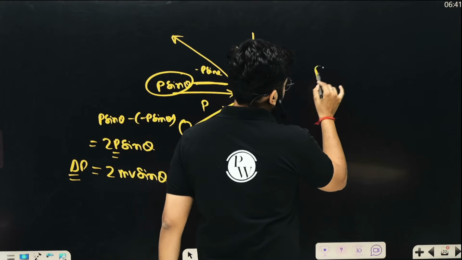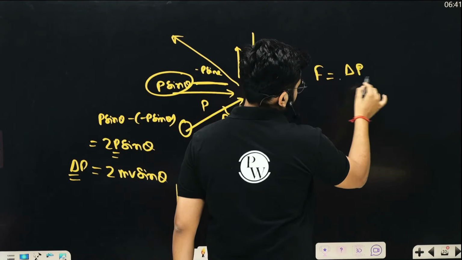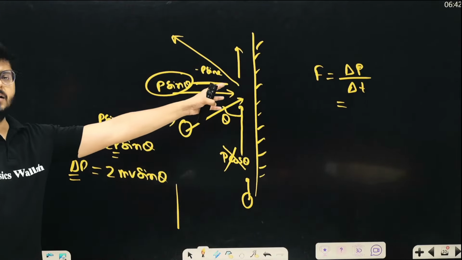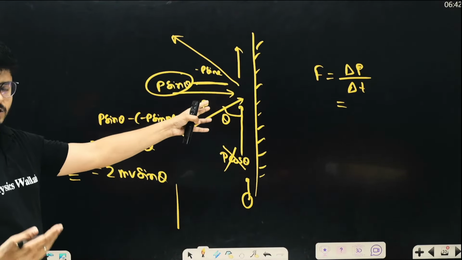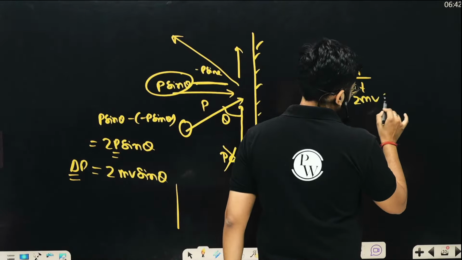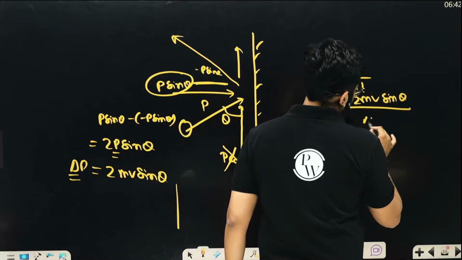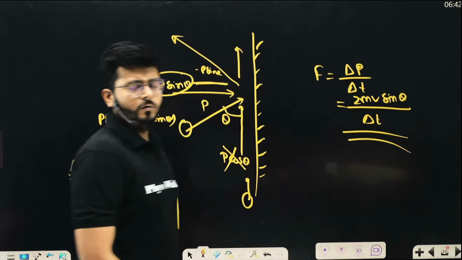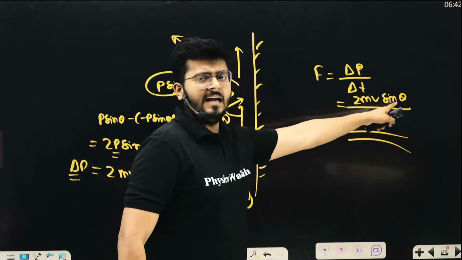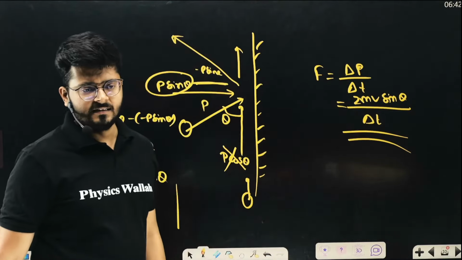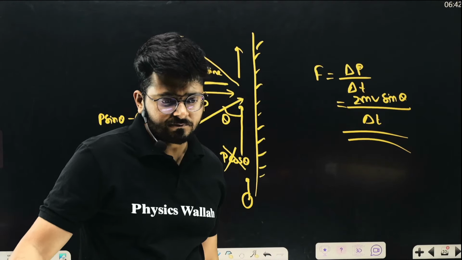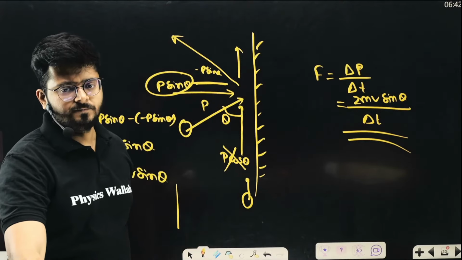And you know that the force applied is the rate of change of momentum, delta p upon delta t. Force applied in any interaction is the rate of change of momentum. Change of momentum is 2mv sine theta, and that is divided by delta t. So just divide it and you'll get the ratio, which is the force applied on the body. Put the value of mass, velocity, angle theta, and time 0.1 seconds. I hope the idea is very clear. Is the concept clear or not? Okay, shall we move ahead?